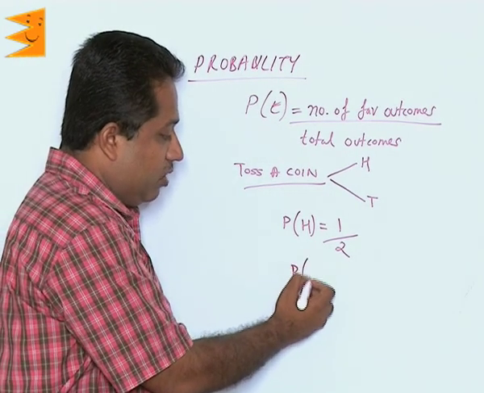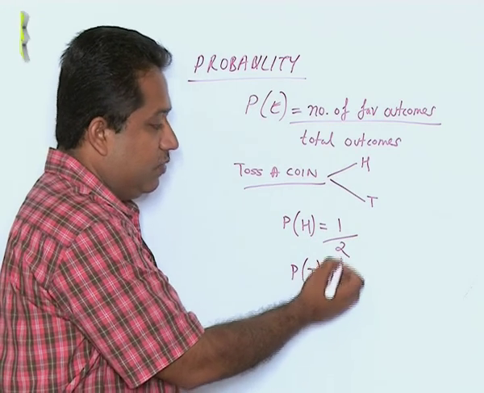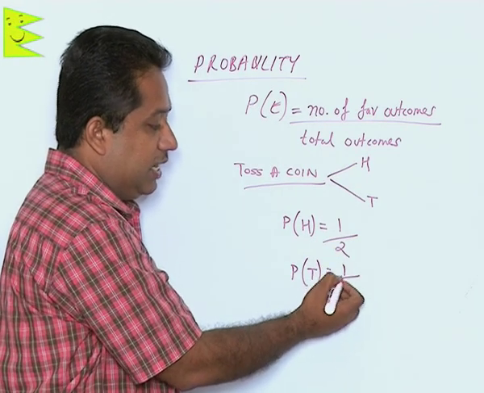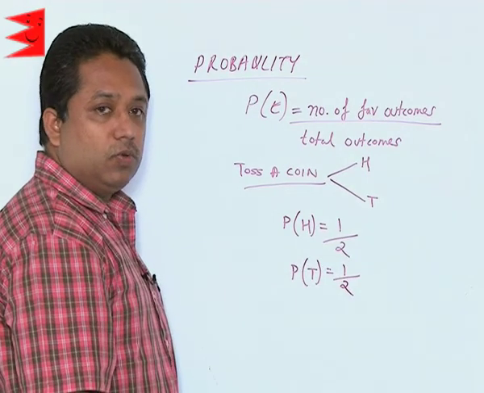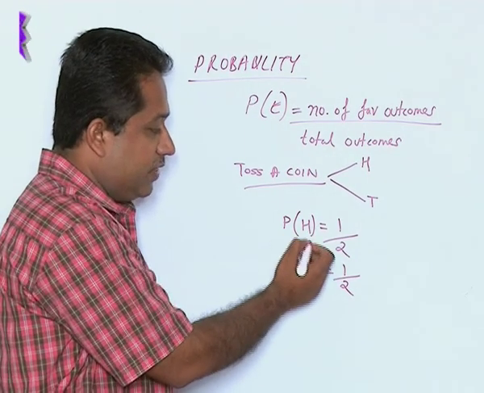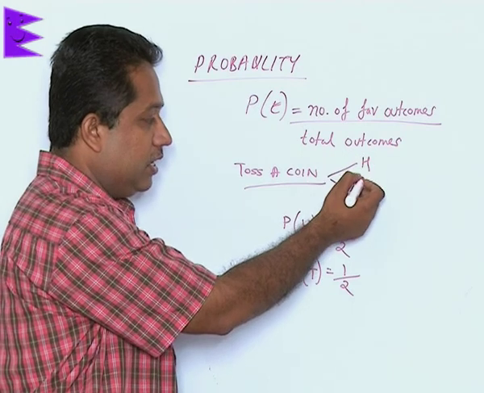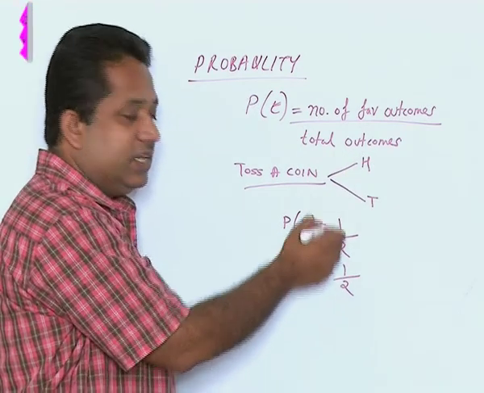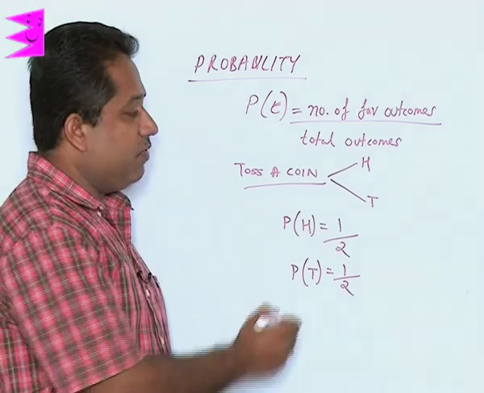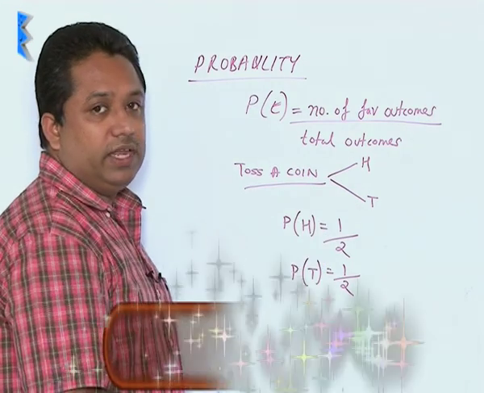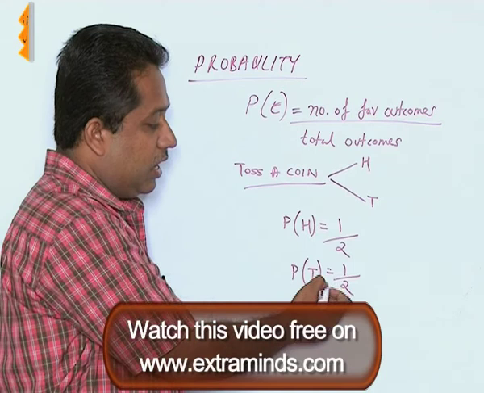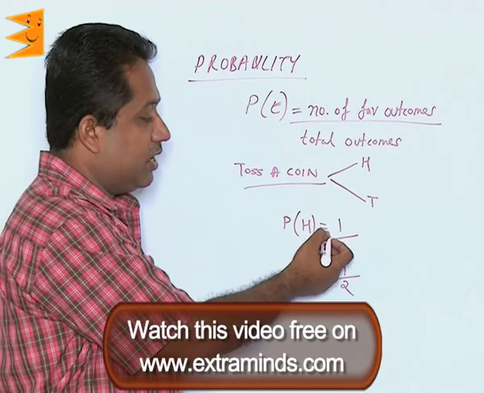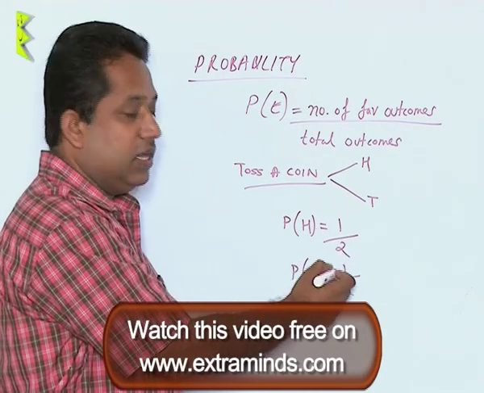Similarly, the probability of getting a tail will be, again you are choosing tail, 1, and the total outcomes is 2, so we get 1 upon 2. In this case we observe that the probability of getting a head and the probability of getting a tail is the same. Such types of events are called equally likely events. An equally likely event means both are equal, the chance of occurrence of head and tail in this case is equal.